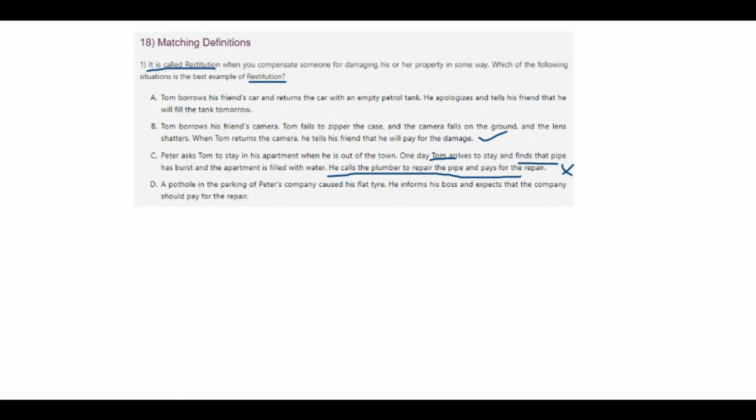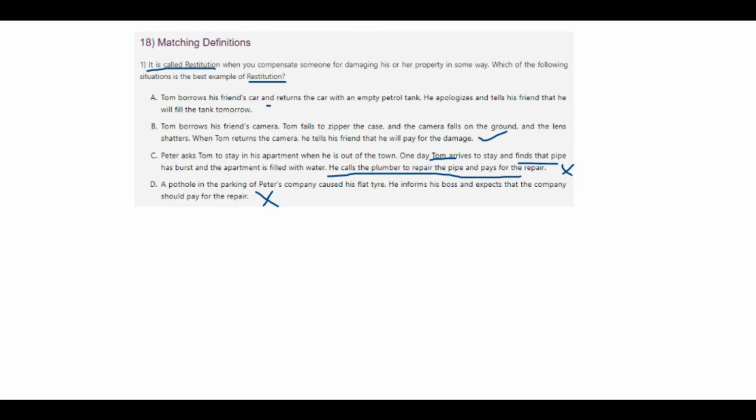A pothole in the parking of Peter's company caused his flat tire. He informs his boss and expects that the company should pay for the repair. So in this case, it is kind of a selfish statement which does not apply to this scenario.